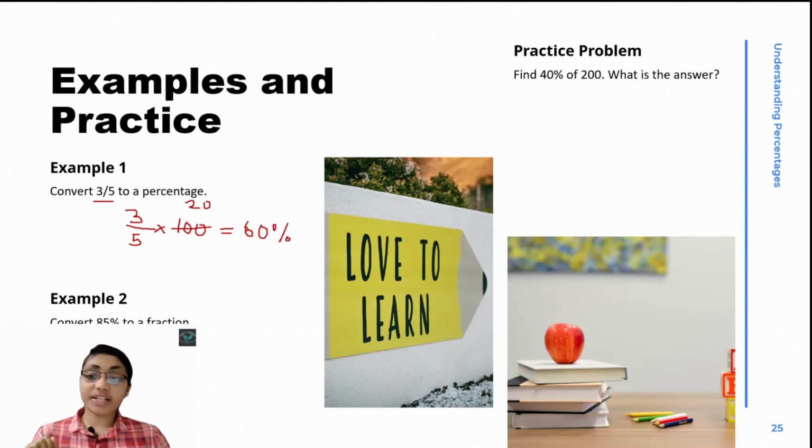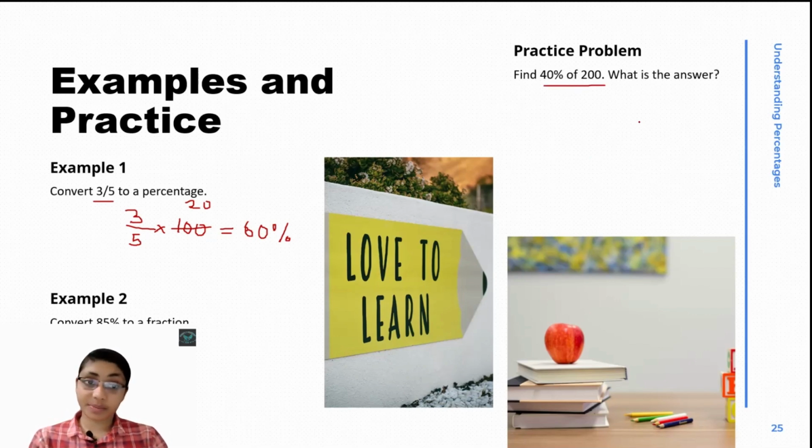Next question. Try it by yourself. Convert 85% to a fraction. I'll give you some time. You can pause the video and convert. 85%. What is 85%? It is 85 by 100. Now we have to simplify it. That's it. And next, 40% of 200.